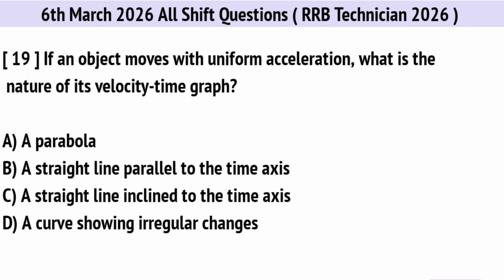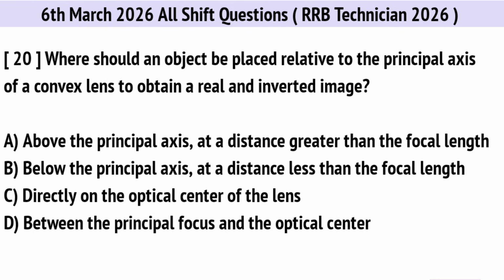If an object moves with uniform acceleration, what is the nature of its velocity time graph? Right option is C. A straight line inclined to the time axis. Where should an object be placed relative to the principal axis of a convex lens to obtain a real and inverted image? Right option is A. Above the principal axis at a distance greater than the focal length.